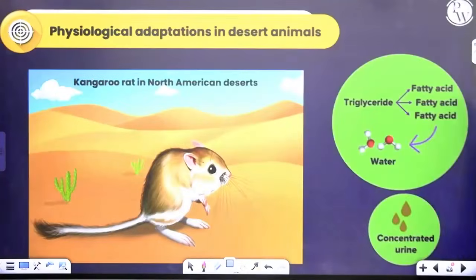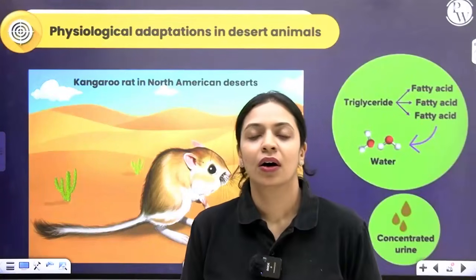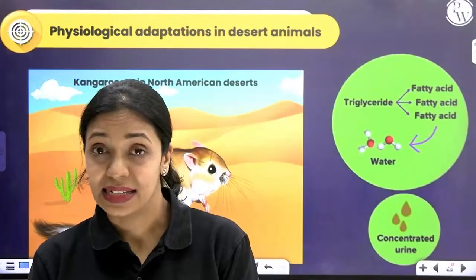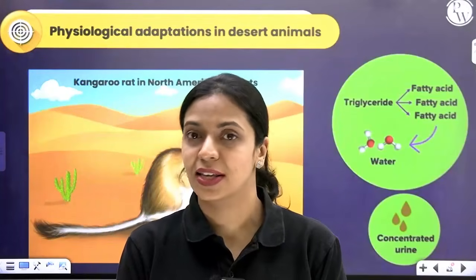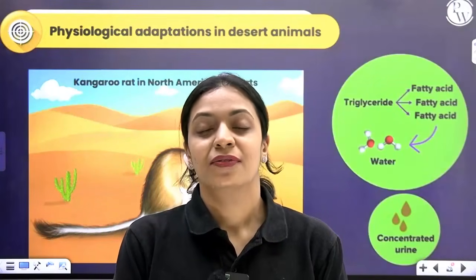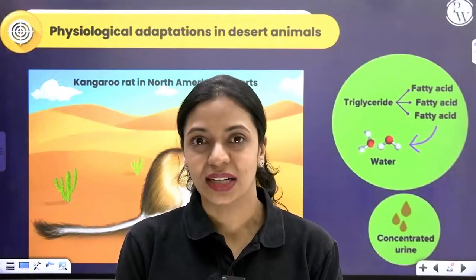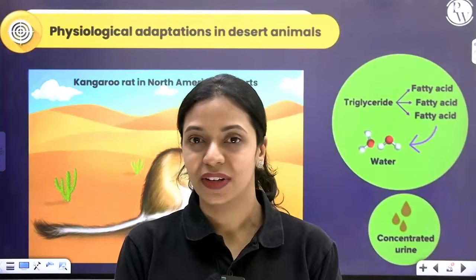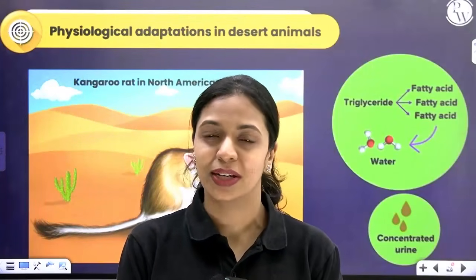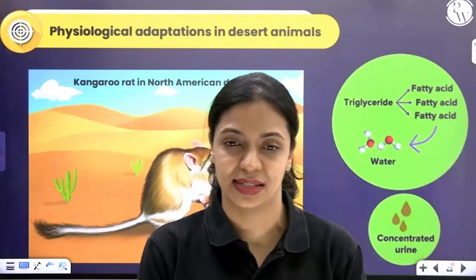Now, I told you earlier how organisms, unless they are adapted to live in harsh conditions, cannot survive there. We have to learn about how certain animals and plants are adapted to live in harsh climatic conditions. We'll start with how animals are adapted to live in deserts.